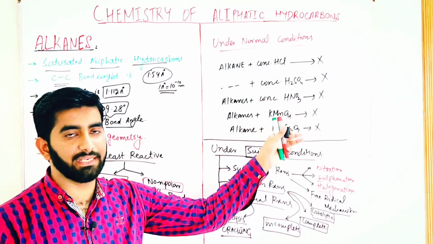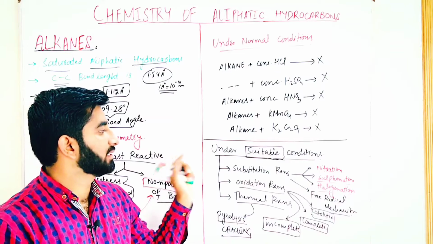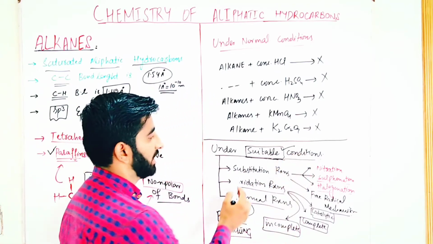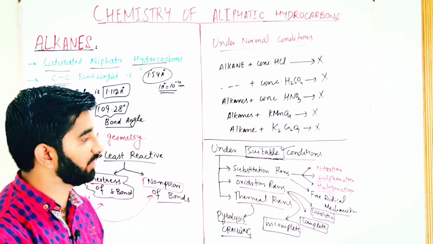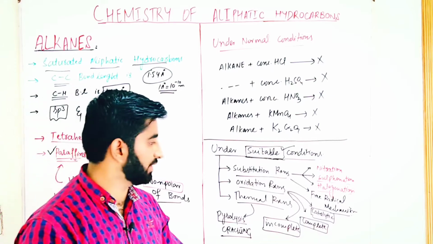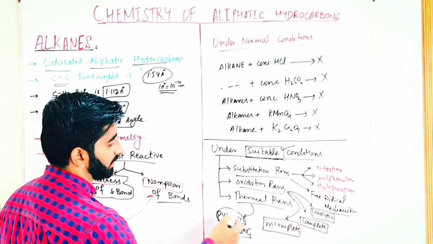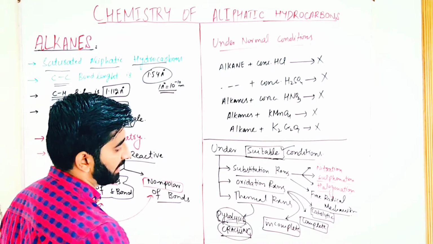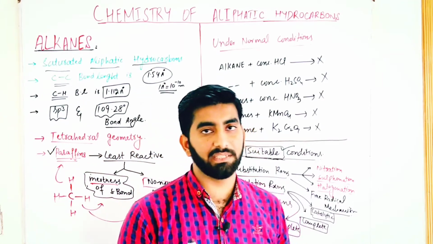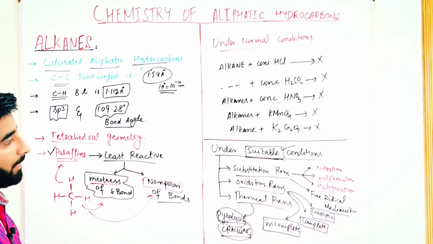Alkanes do not react with any chemical reagent under ordinary conditions, and they give certain reactions under suitable conditions. Under the suitable conditions, they give substitution reactions, that are nitration, sulfonation, halogenation. They give oxidation reactions, incomplete oxidation, complete oxidation or catalytic oxidation. And they give thermal reactions, pyrolysis and cracking. It means that the alkanes give certain reactions at high temperature, in the presence of sunlight or in the presence of ultraviolet light by absorbing light.